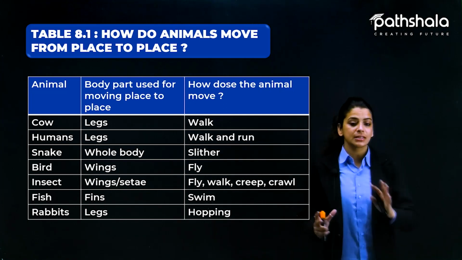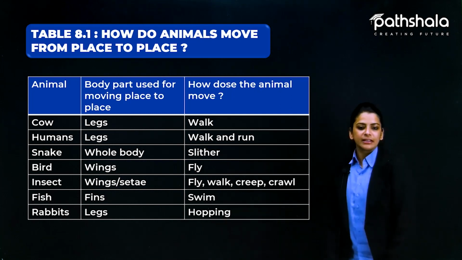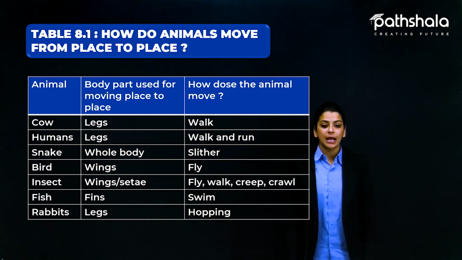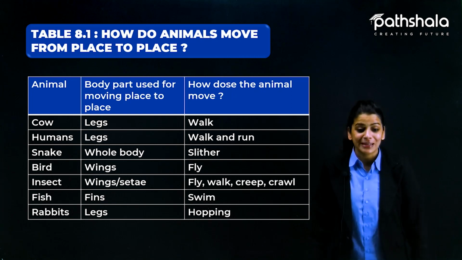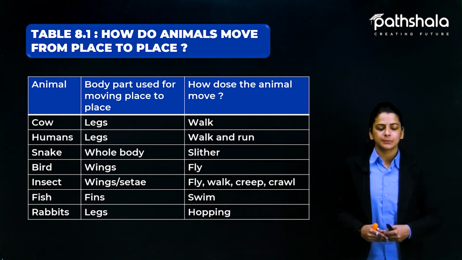For example, I told about myself that I walk by my legs. So my movement is walking. See, I am moving forward, I am moving backward. Which body part am I using? I am using my legs to move. So that is how we are going to talk about the animals.